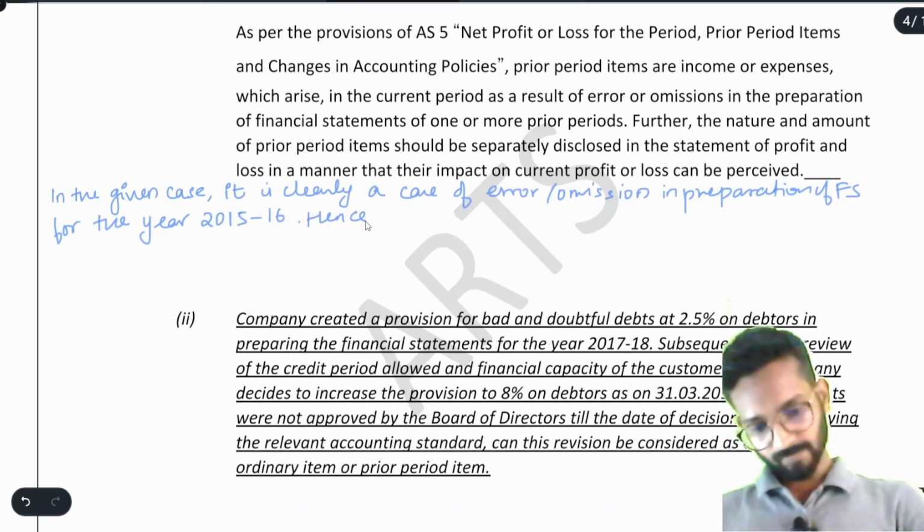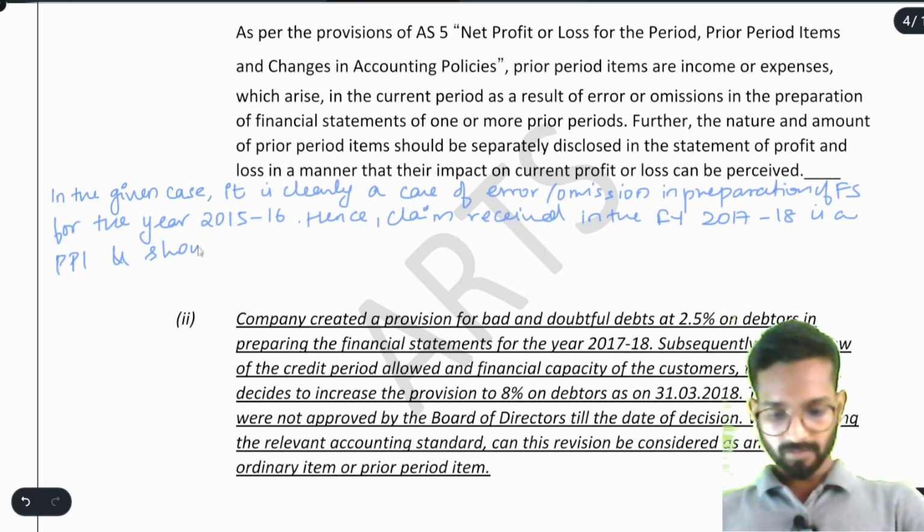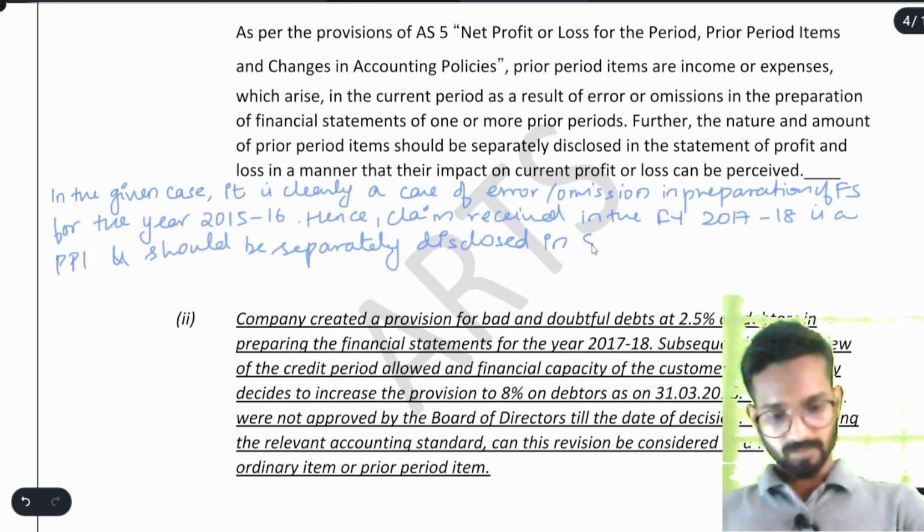Hence, you can say that the claim we have received in the financial year 2017-18 is a prior period item and it should be separately disclosed in the statement of profit and loss.